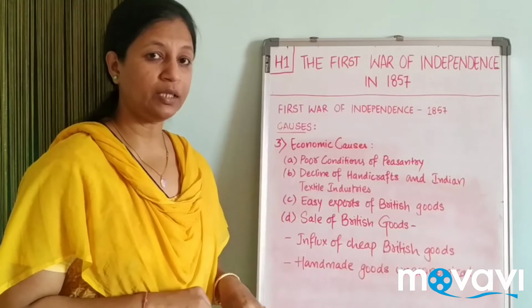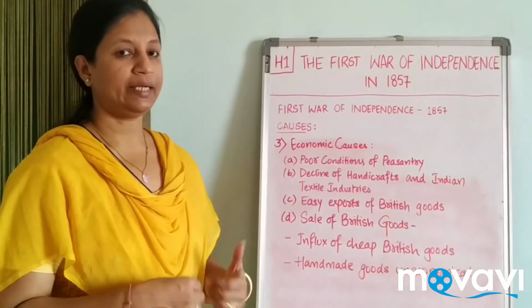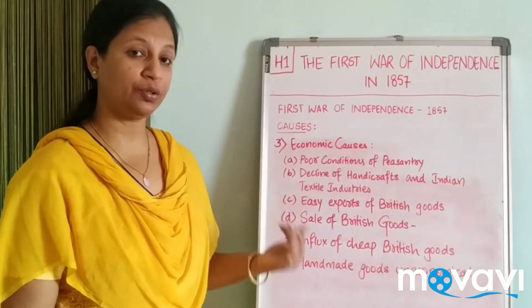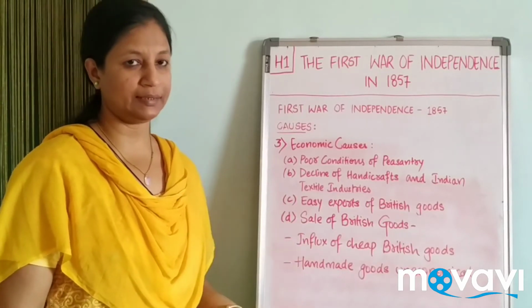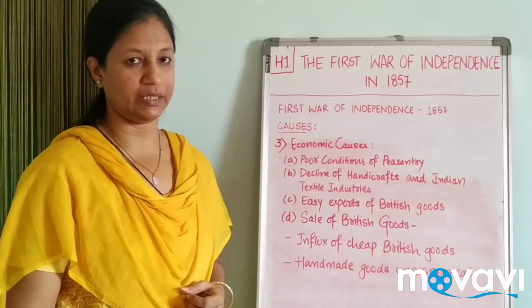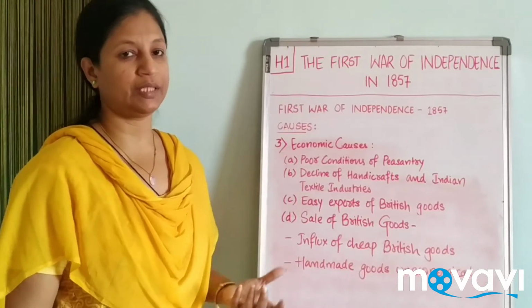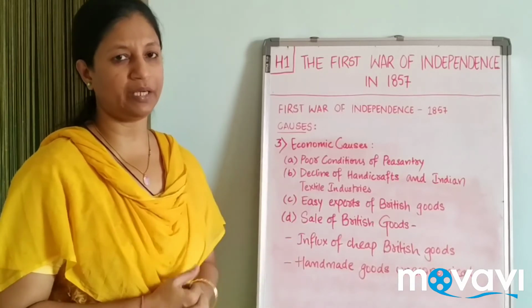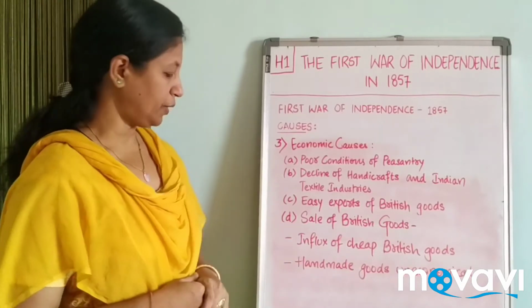So we were not able to buy our own material, rather it was very easy to get the British goods. They were cheaper and durable as well. They used to last long. It was not pure cotton material, polyester was used in it, so the material was a little more durable. At the same time, it was machine made, so it was a cheaper one.